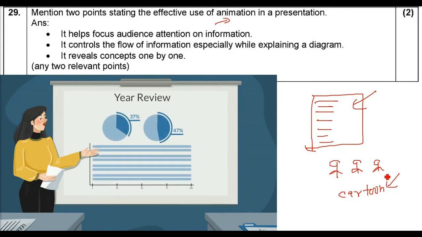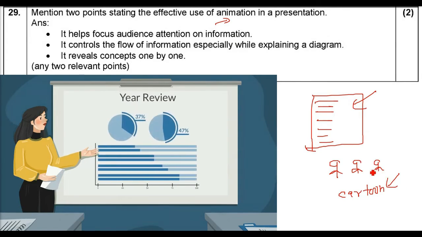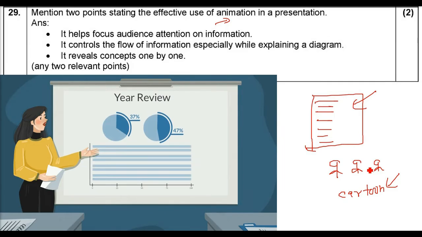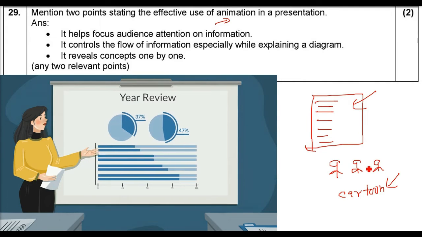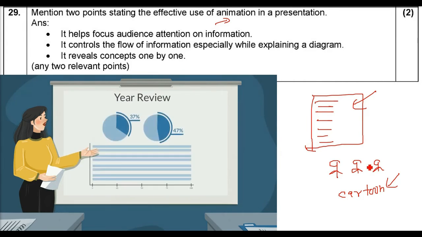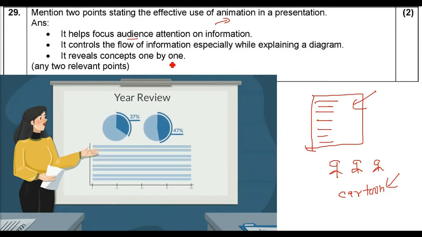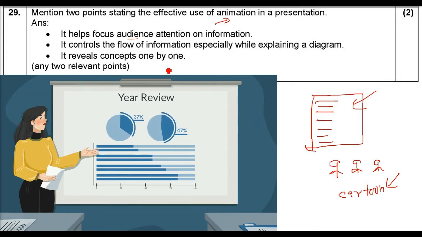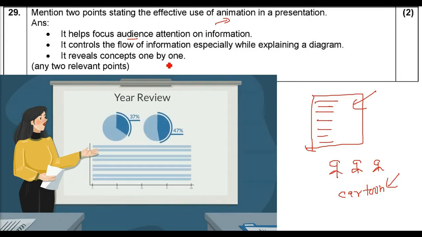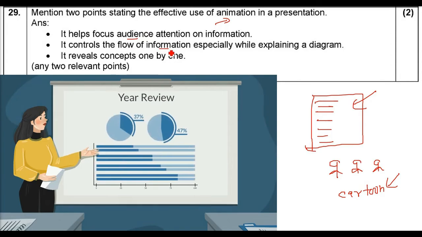Because if you see kids, they love cartoons. Their mind is not that mature, but cartoons they can understand very well. They get addicted to it. So focusing the audience's attention is very important, and for that, animation is important.